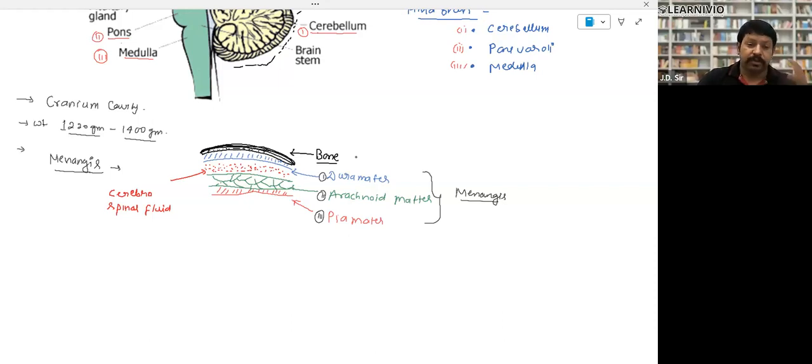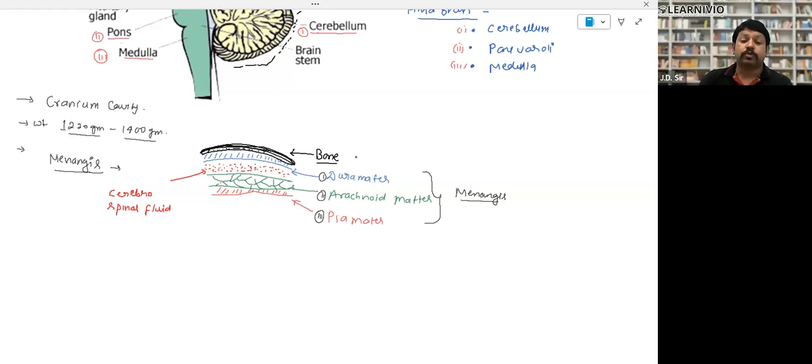So there is a brain. I mean, sorry, there is a skull. This skull is known as the cranium. We have already discussed it in the last chapter. After the cranium bone, there is a membrane. This membrane which protects the brain is called dura mater. After dura mater, there is a liquid. This liquid is called cerebrospinal fluid, right? After this protective membrane, there is cerebrospinal fluid. After that there is a net or web-like structure called arachnoid mater. This is the second membrane. So the first membrane is dura mater, then arachnoid mater.